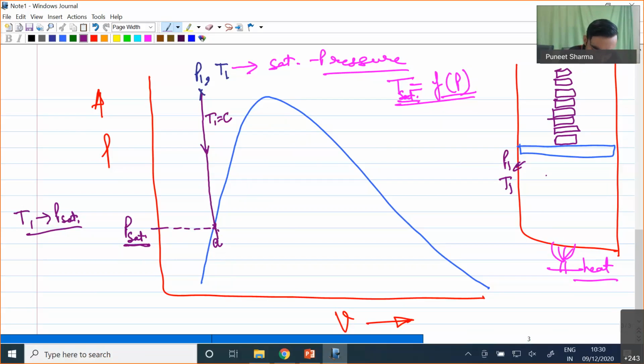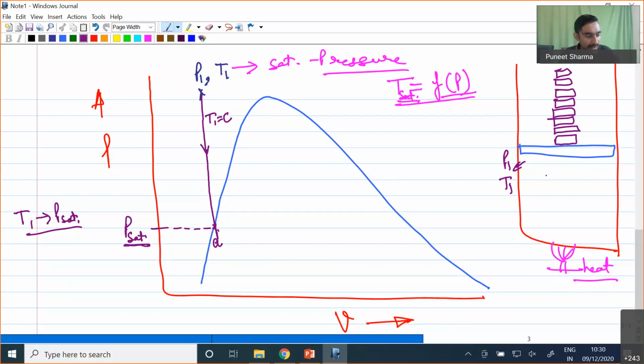That is what I have represented over here by this small extension of the line beyond point A, beyond the saturated liquid point. You can see in this particular zone, we have a temperature which shows the value of saturation pressure as P sat, but physically we have maintained the pressure slightly below the P sat. So under this condition, what will be happening?